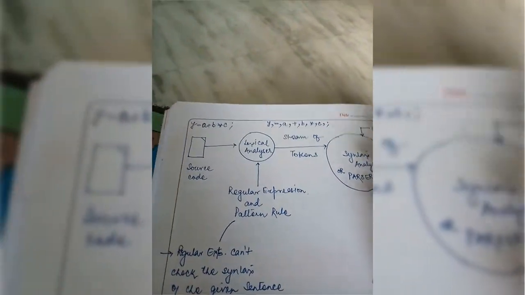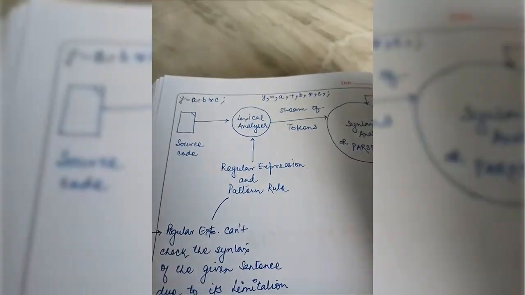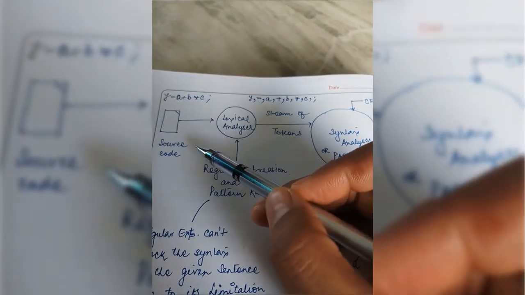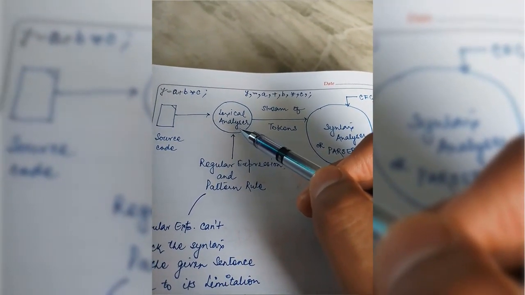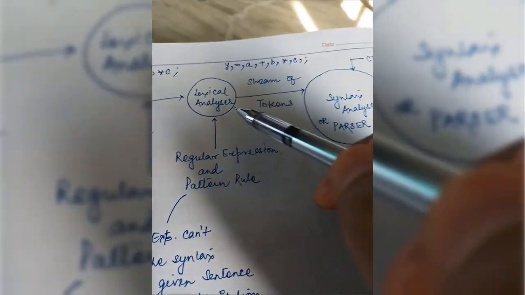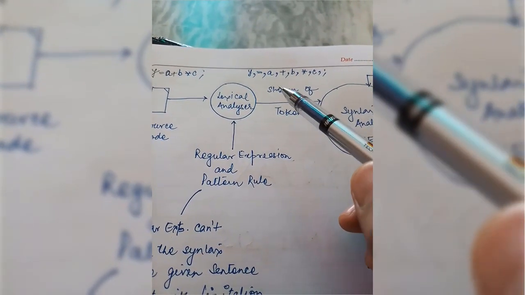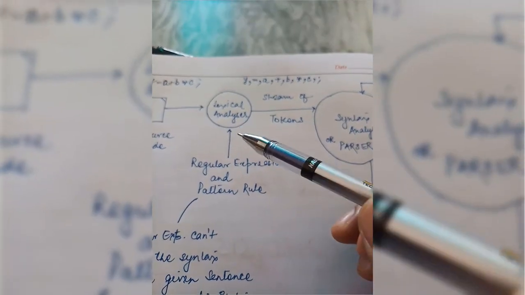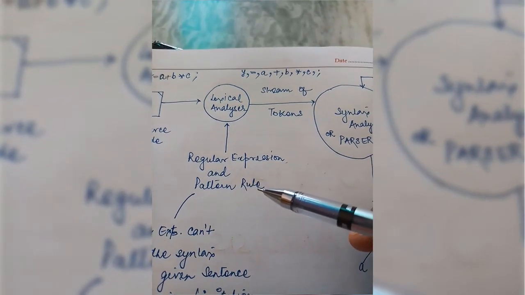Now as you can see, we have the source code, and this source code is given to our first phase of compilation, that is the lexical analyzer. Now this lexical analyzer will generate the stream of tokens for the given source code using expressions that are called regular expressions or pattern rules.